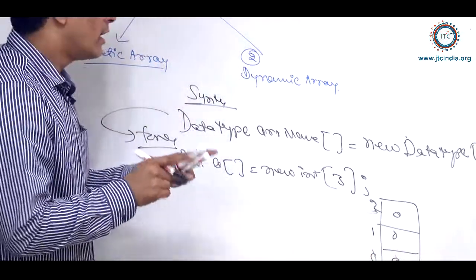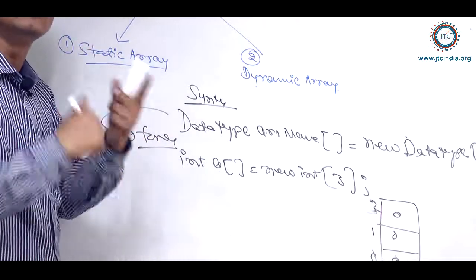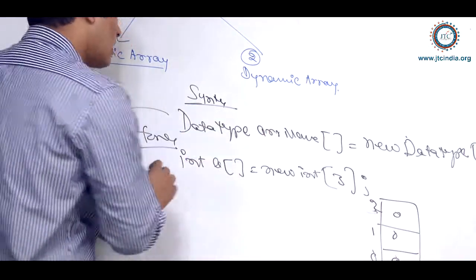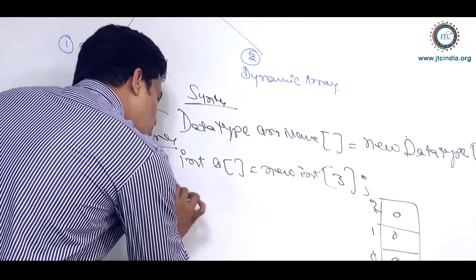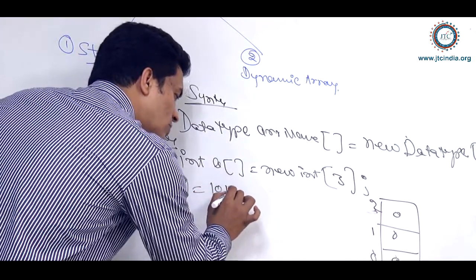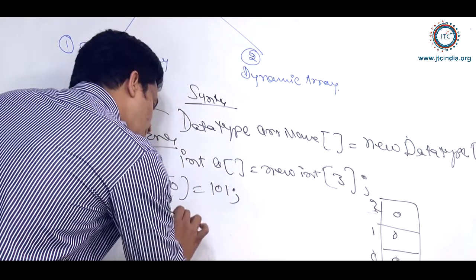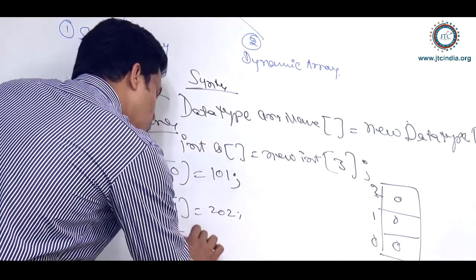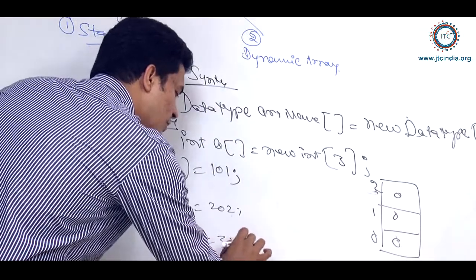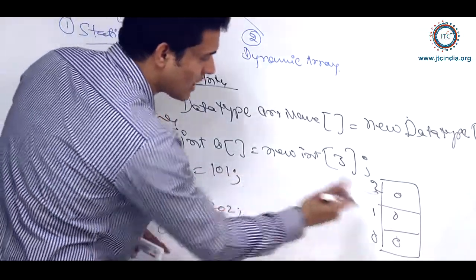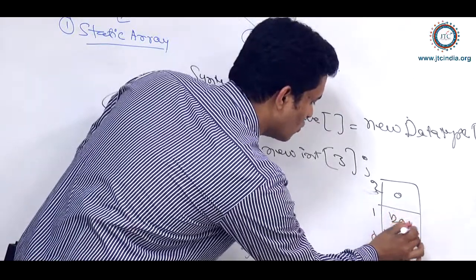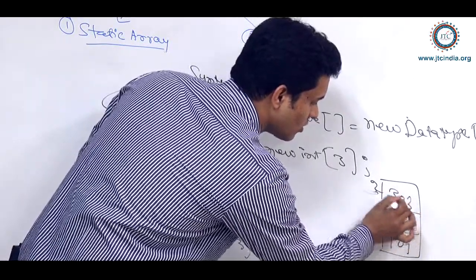Now, in the static array, initially itself you provided the values at the time of declaration, and here in this array you provide the values later. Suppose you are providing a of 0 is equal to 101, a of 1 is equal to 202, and a of 2 is equal to 303, right? So these values will be correspondingly placed as 101, 202 and 303.